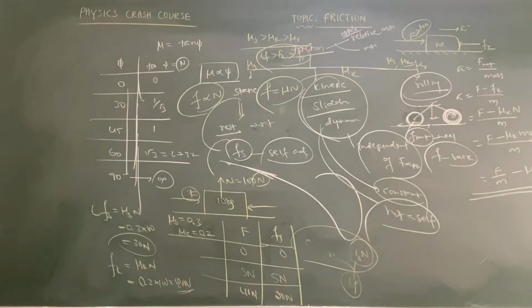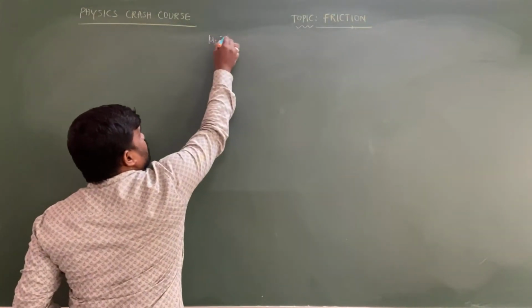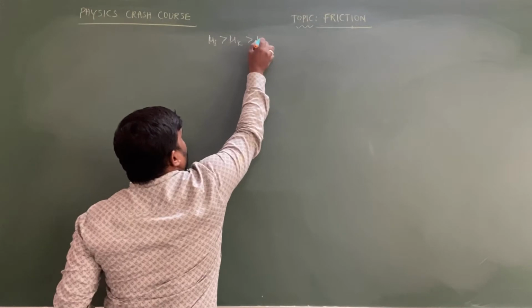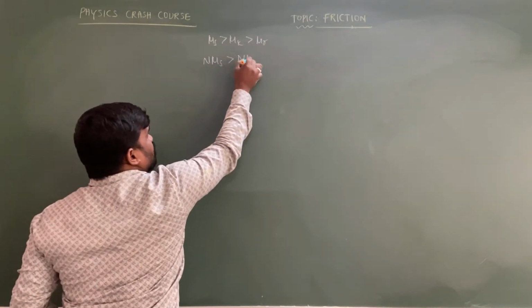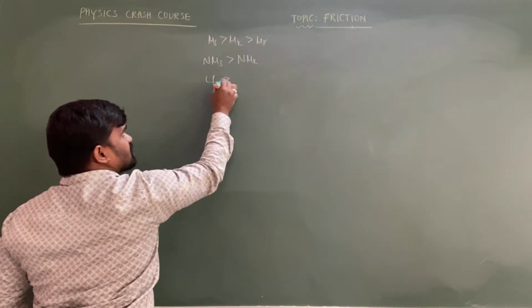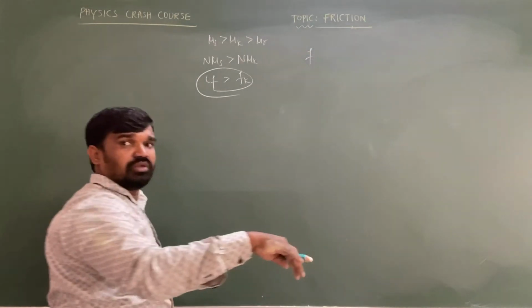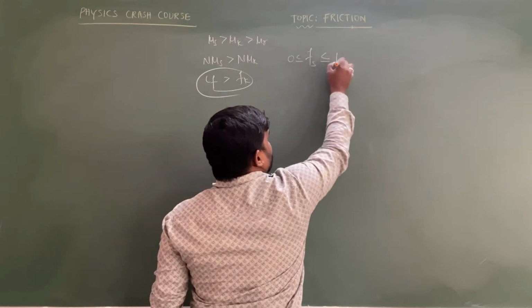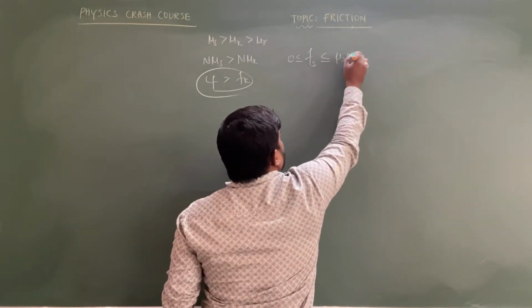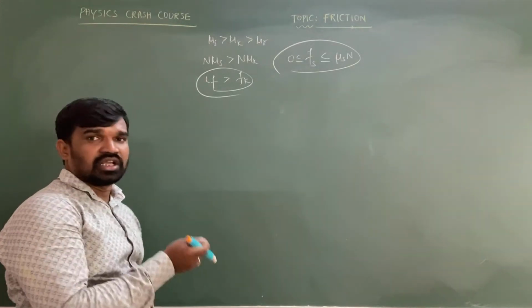Next, another important point, please copy this. As I already told, mu s is greater than mu k, greater than mu r. In the same way, N into mu s is greater than N into mu k. That's nothing but limiting friction is greater than kinetic friction. Whereas static friction is not equal to limiting friction every time. Static friction value starts from 0 and it might be equal to limiting friction, but it cannot exceed the limiting friction.